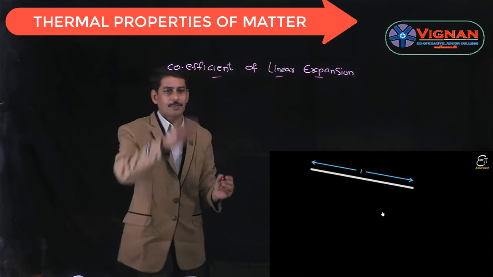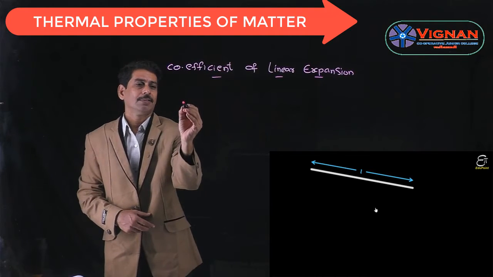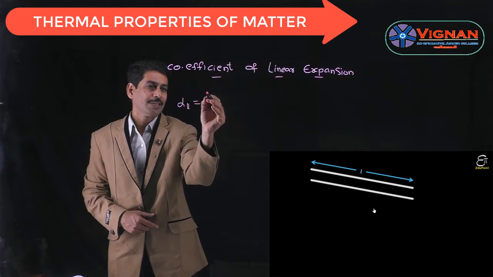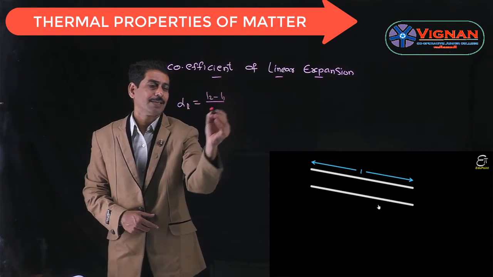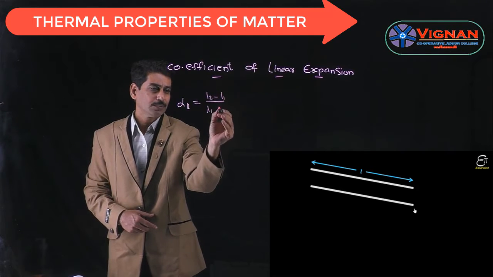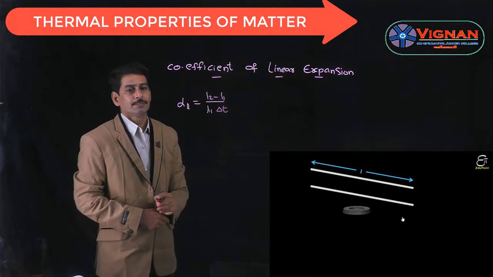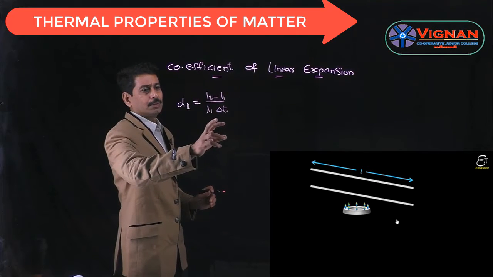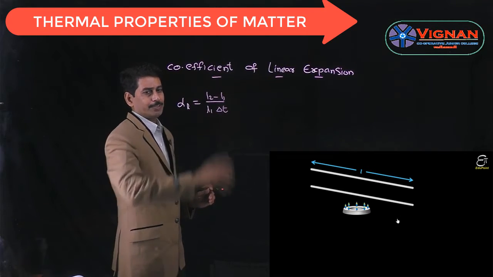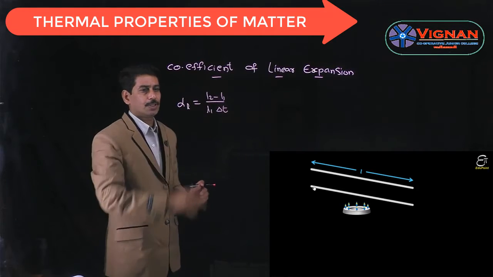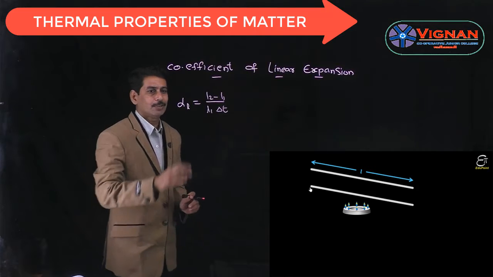So the coefficient of linear expansion is denoted by the letter alpha L, which is given by the formula alpha L is equal to L2 minus L1 by L1 into T2 minus T1, which can be taken as delta T. It is defined as the ratio of change in length to its original length per unit rise of temperature. That is the definition of alpha L. So the formula is alpha L is equal to L2 minus L1 by L1 into delta T.